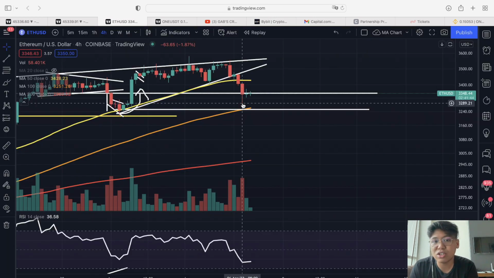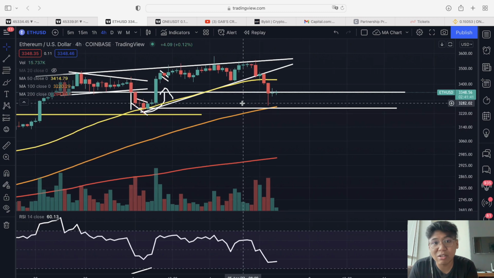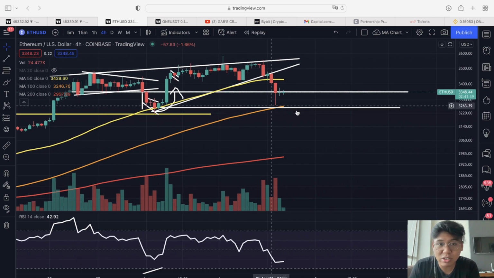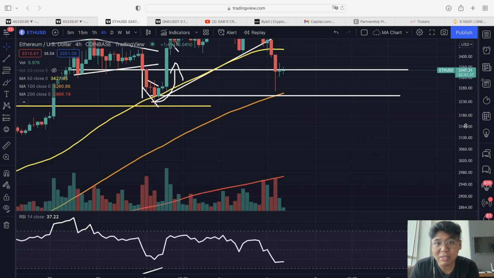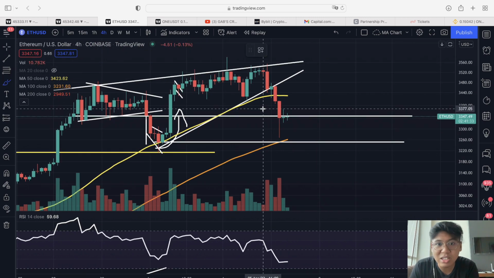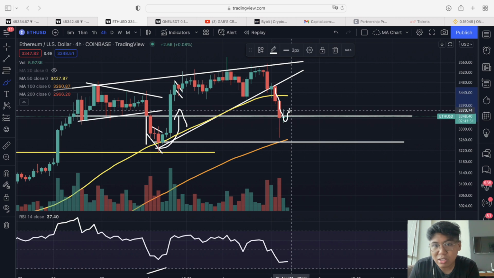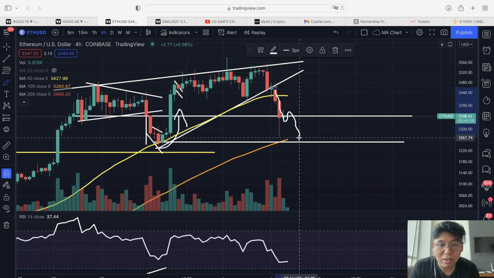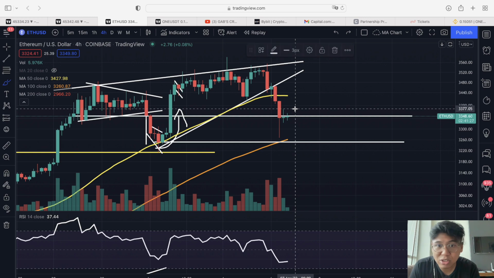Now let's talk about the altcoin market, and as you can see, Ethereum is right now breaking down from this rising wedge na pinakita ko sa inyo kahapon. And diba sabi ko sa inyo, if we are going to break this rising wedge, then this is a shorting opportunity. So right now, yun yung ating very good shorting opportunity right now with the Ethereum price action. And look at this, we met our first target around the 3.3K exact as predicted. So congratulations if you have shorted that movement.